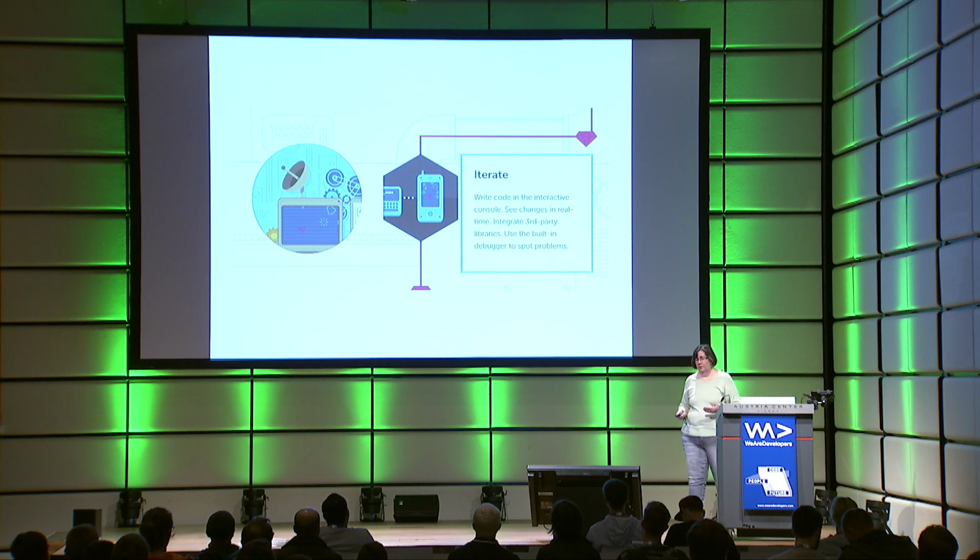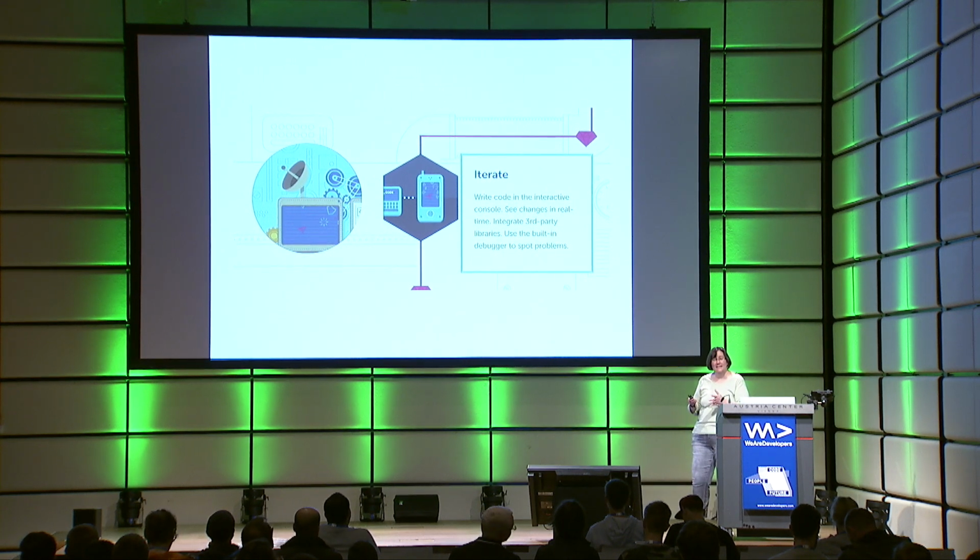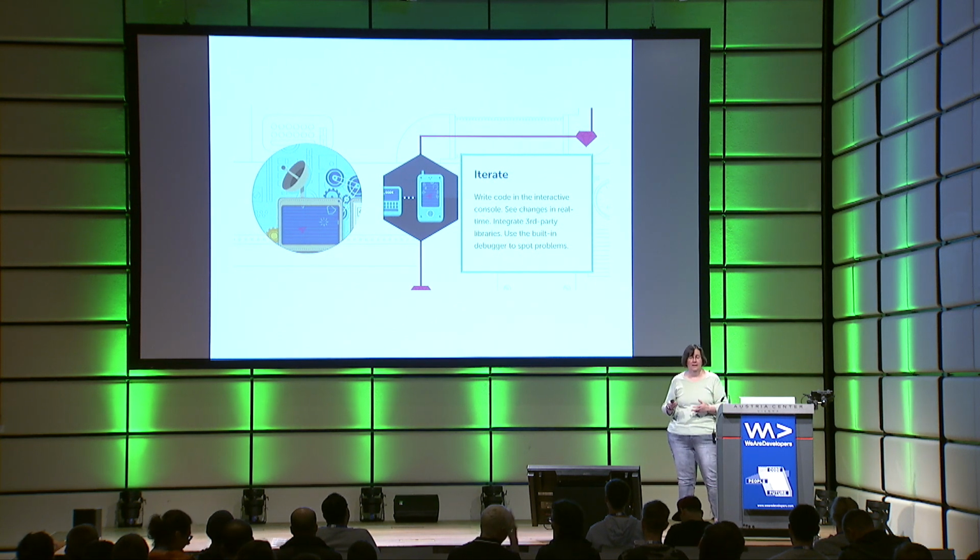Another thing that RubyMotion comes with is a REPL, the read, evaluate, print loop. Now, the REPL allows you to write code in the console when your applications are running on your device or in the simulator, and you can see the changes in real time in your running application. This makes it super simple to experiment and iterate with your applications.